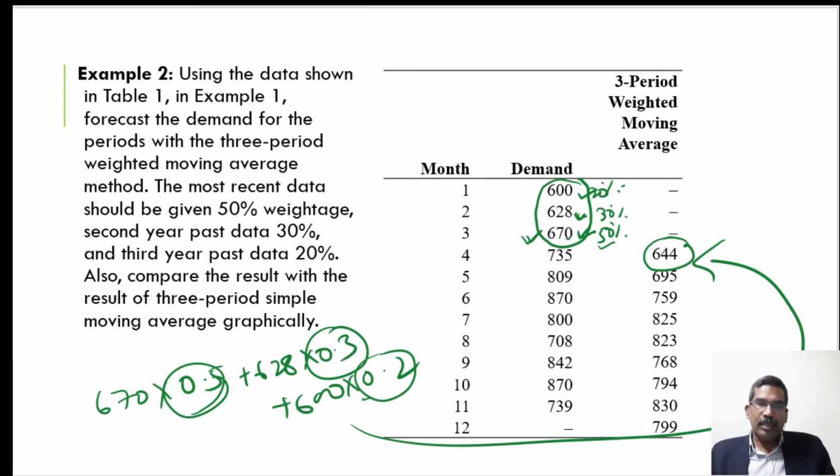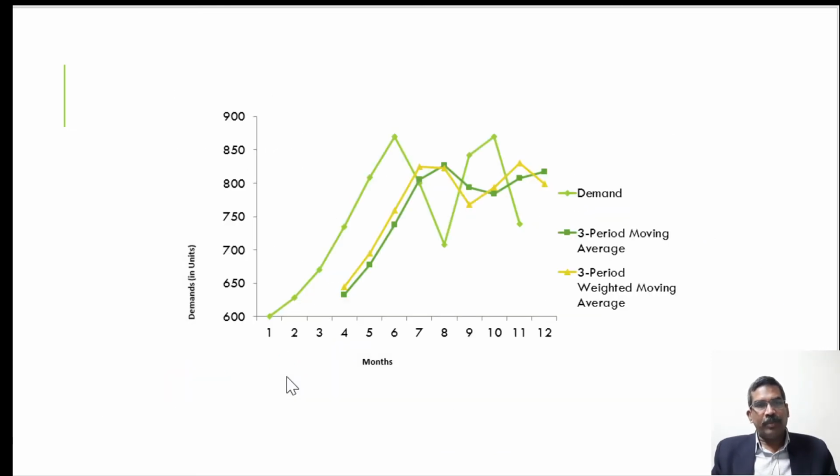Now, in this numerical problem, we will observe the difference between the simple moving average and the weighted moving average. Here you can see the actual demand, and this one gives the 3 period weighted moving average, which follows the actual demand more closely in comparison to the simple 3 period moving average method.